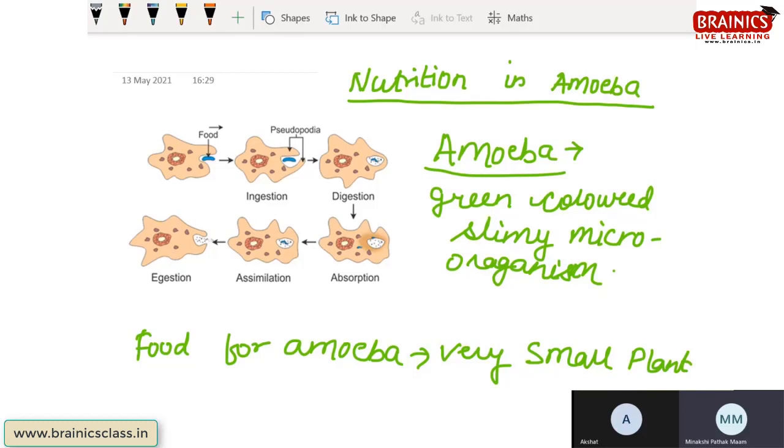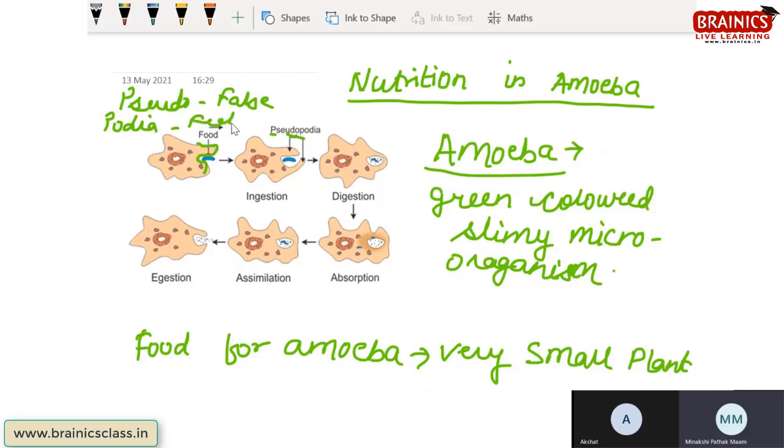Now the question is, how do they eat? I have already told you they are irregular in shape. They are protruding from this side, they are uneven. So suppose this is the food. Now what they will do, these finger-like structures present in amoeba are called pseudopodia. Pseudo means false and podia means feet. Getting it, Akshat?